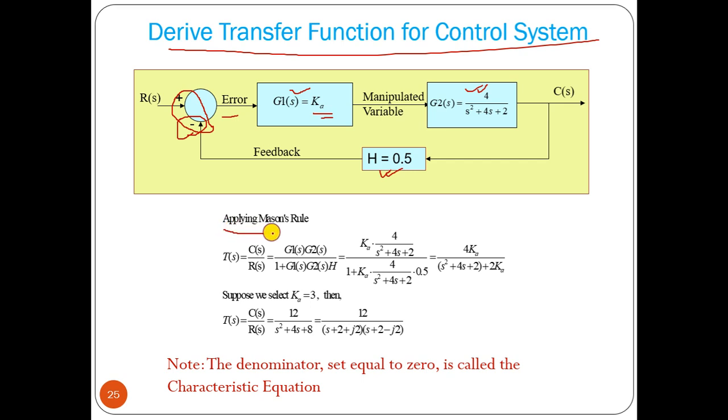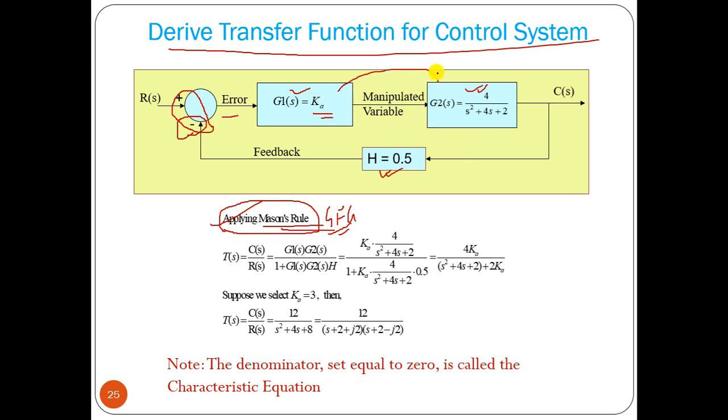Now we can apply some rules to find out about block reduction, and we have to learn Mason's gain rule, which is applicable for signal flow graphs, and how to find out if blocks are connected in series, parallel, or any other combination. How we can modify that or reduce that block diagram into a single block, we can learn later in the next lecture. Now we just have to find out what is the transfer function Cs by Rs.